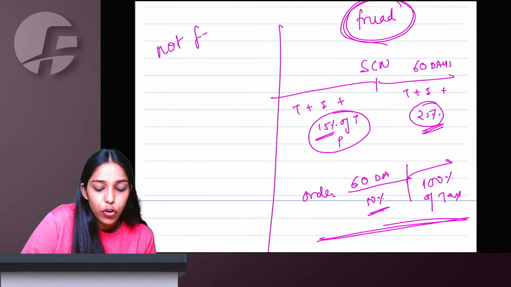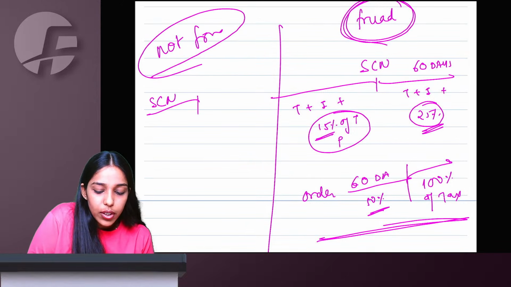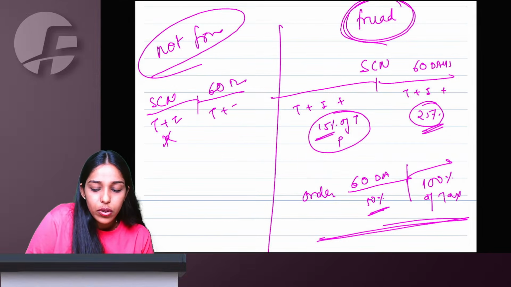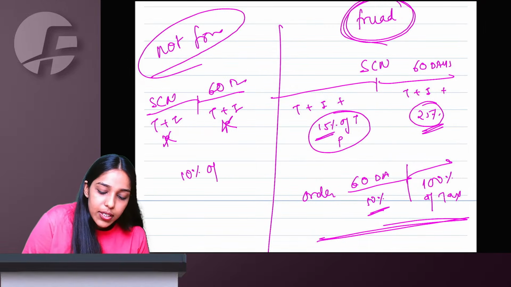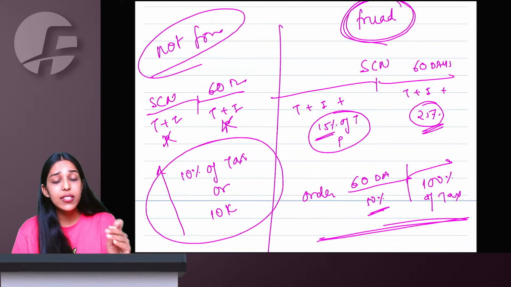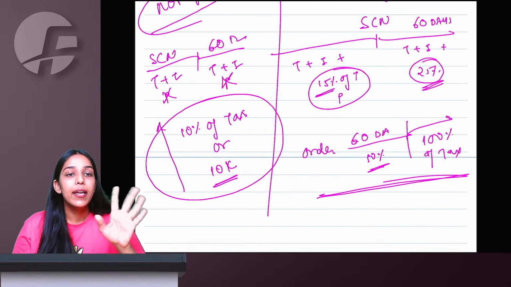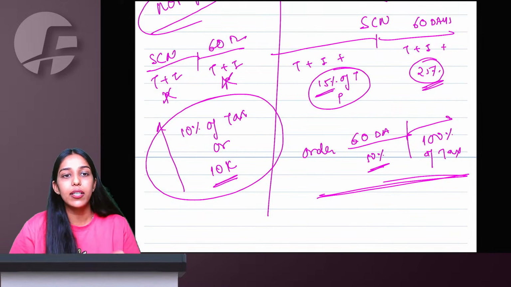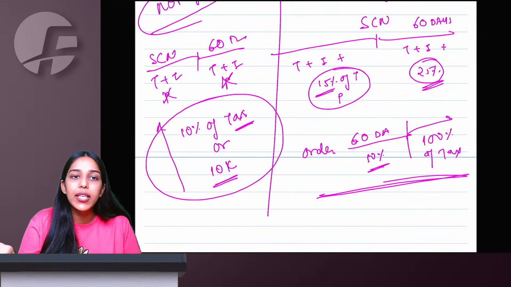However, if it is not fraud, willful misstatement or suppression, then before the show cause notice you only pay tax and interest, no penalty. Within 60 days of the show cause notice also, only tax and interest, no penalty. After 60 days, once the order is issued, you have to pay 10% of tax or 10,000, whichever is higher. This is under the CGST Act. Under the IGST Act, it will be 20,000. Never double the percentage in the IGST Act. 10% will remain 10% only in IGST. Why? Because the tax figure will get doubled for IGST.